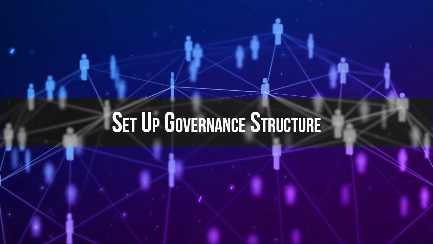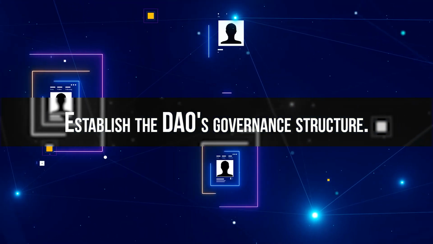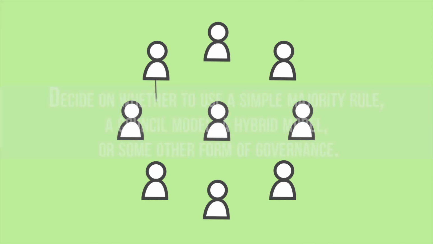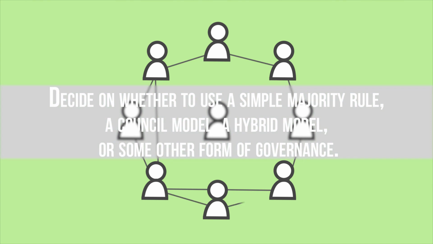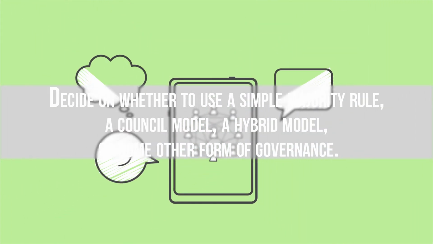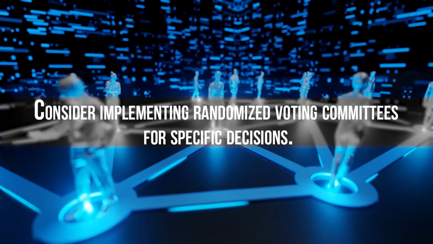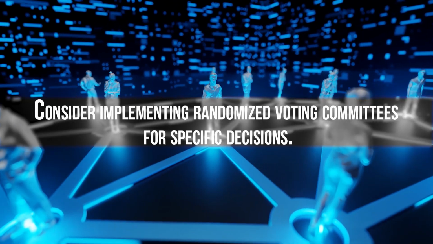Set up governance structure. Establish the DAO's governance structure. Decide on whether to use a simple majority rule, a council model, a hybrid model, or some other form of governance. Consider implementing randomized voting committees for specific decisions.